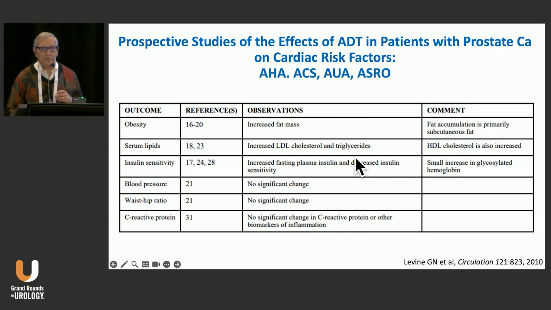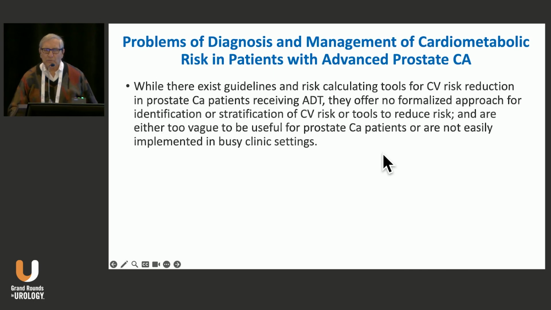Increases in systolic blood pressure, and decreases in insulin sensitivity, increases in fasting glucose, et cetera. So we got a wide variety of things that are modified adversely in patients with advanced disease who are treated with ADT or other therapeutic interventions. Now, while there exist guidelines and risk calculating tools for CVD risk reduction in prostate cancer patients receiving ADT, they offer no formalized approach for identification or stratification of this risk or tools to reduce the risk, and are either too vague to be useful for prostate cancer patients or are not easily implemented in a busy clinic setting. So the whole issue is, how do we go about doing this?